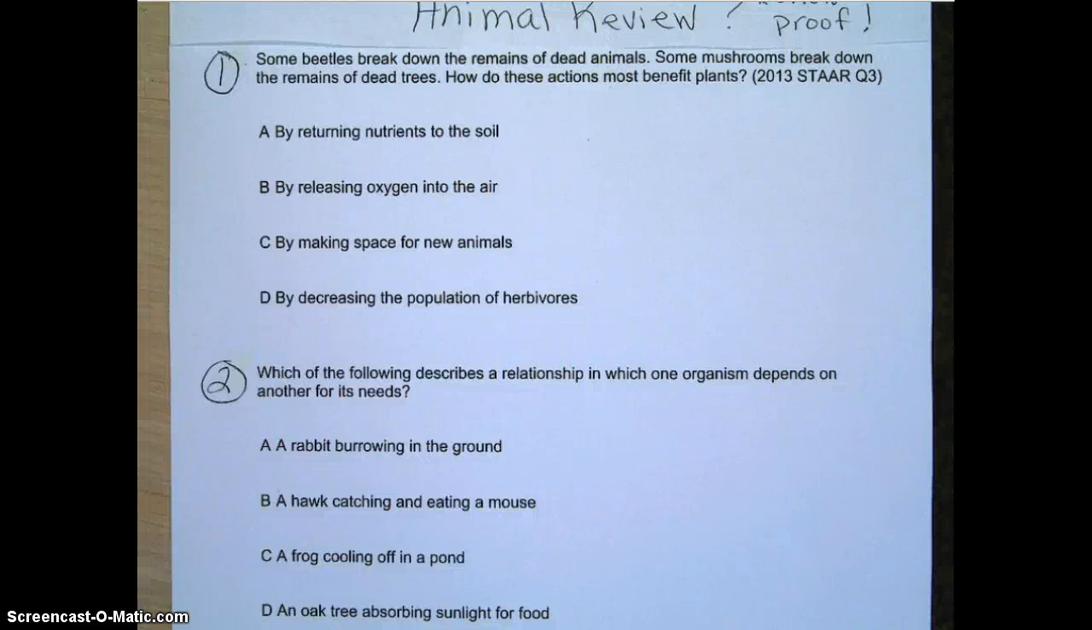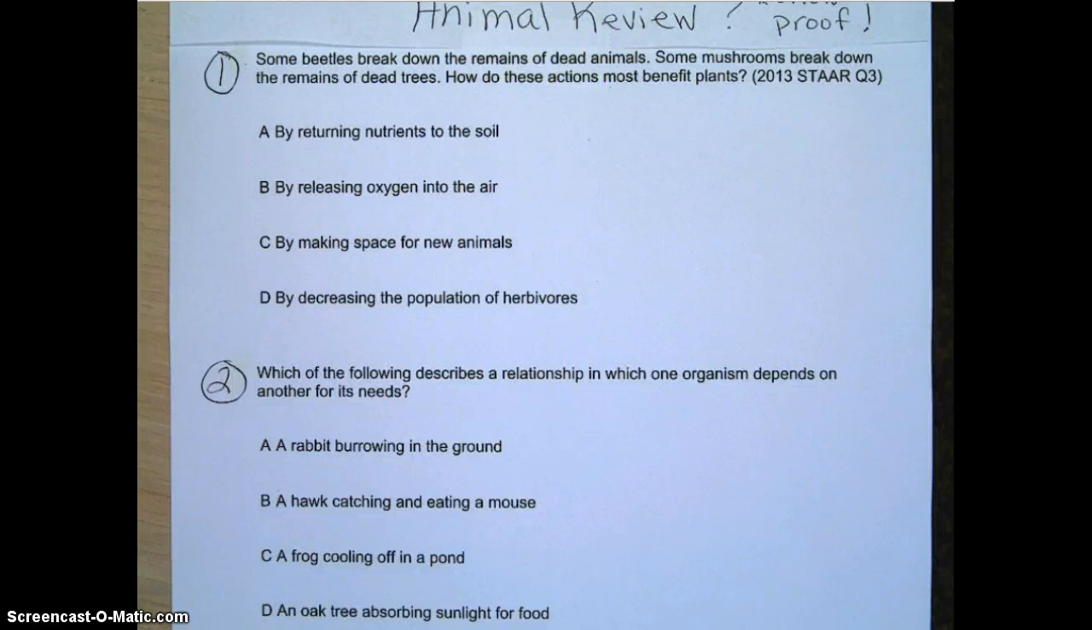Please make sure you have your name and date on your paper. Today you're going to be taking some review questions over animals. Please do your best. Use all of your strategies. If you need to rewind and start this recording over, please do that so you can hear me read it as many times as you need.